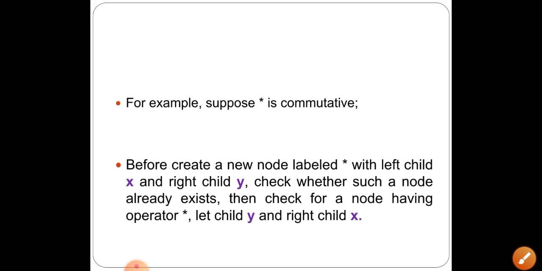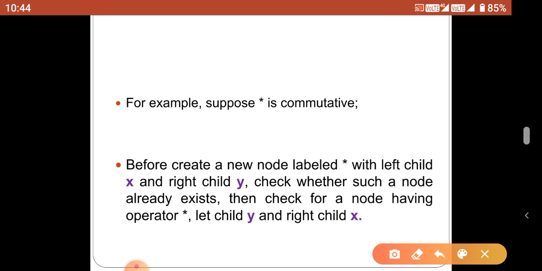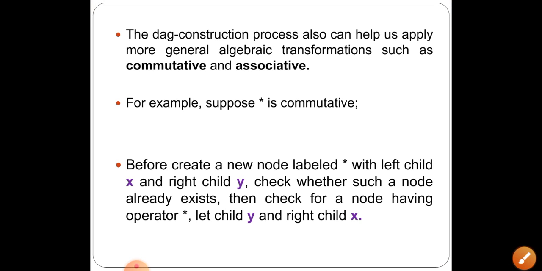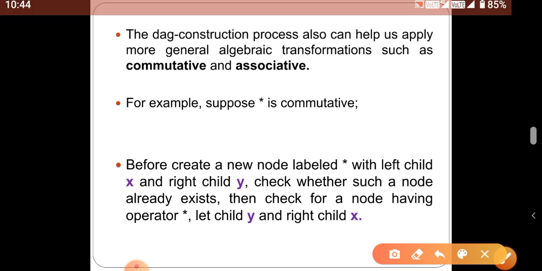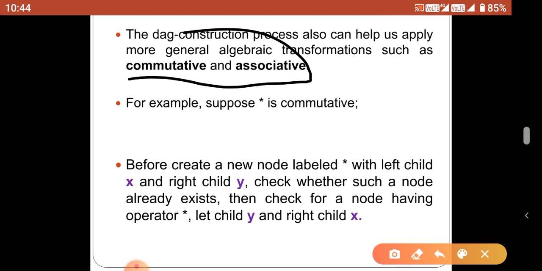Next we are going to discuss some mathematical laws from modern algebra, the commutative law and associative law. This kind of law is also used for the optimization process. When we consider the commutative and associative laws, they are very helpful to perform optimization even in your basic block. These two techniques are very useful to perform optimization.